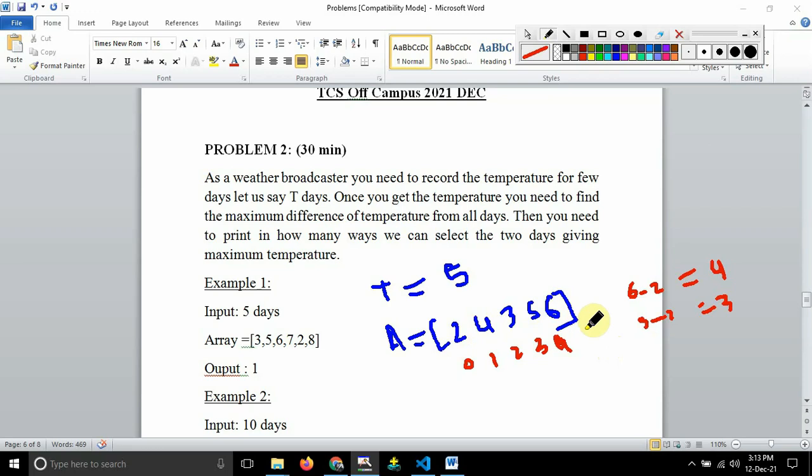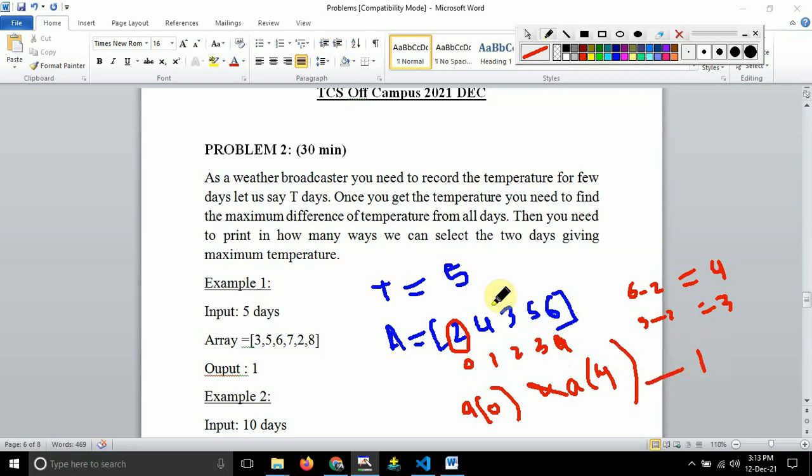Now the actual question comes here, guys: in how many ways can I select these two temperatures, or these 2 days? So 2 and 6, in how many ways can I select them? There is only one way, which is A of 0 and A of 4.